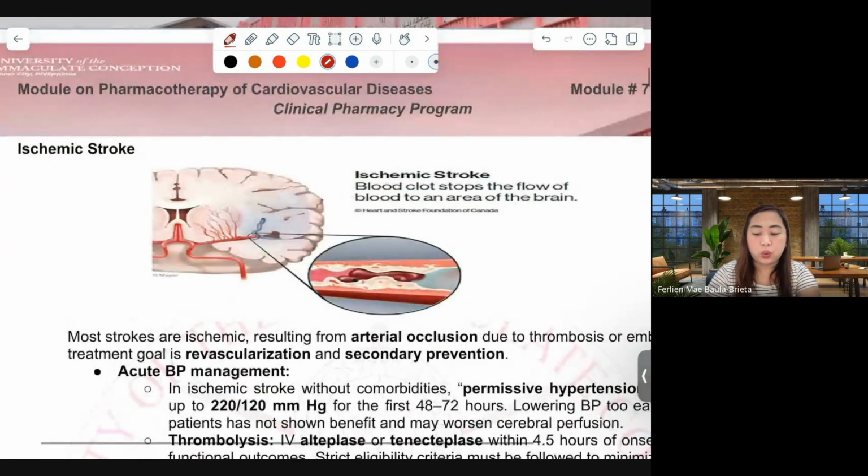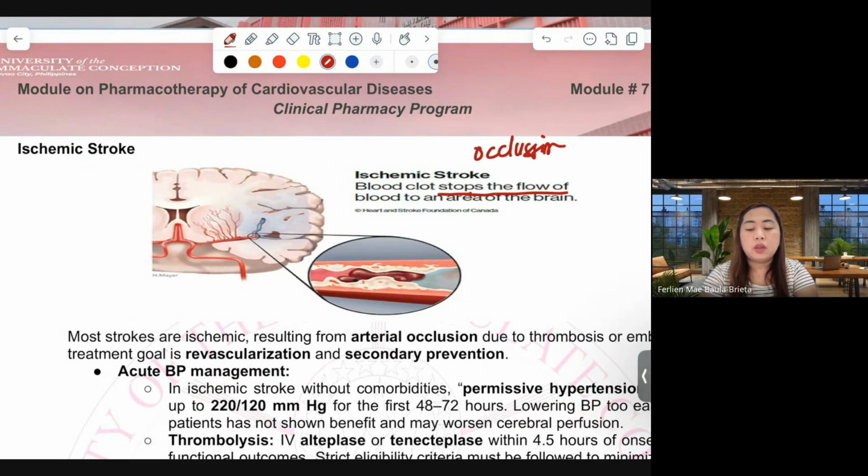For ischemic stroke, the blood clot, from maybe an atherosclerotic plaque, allows this to happen when there is occlusion. The blood clot is occluding the blood vessel. The blood flow will be stopped at a certain area of the brain.